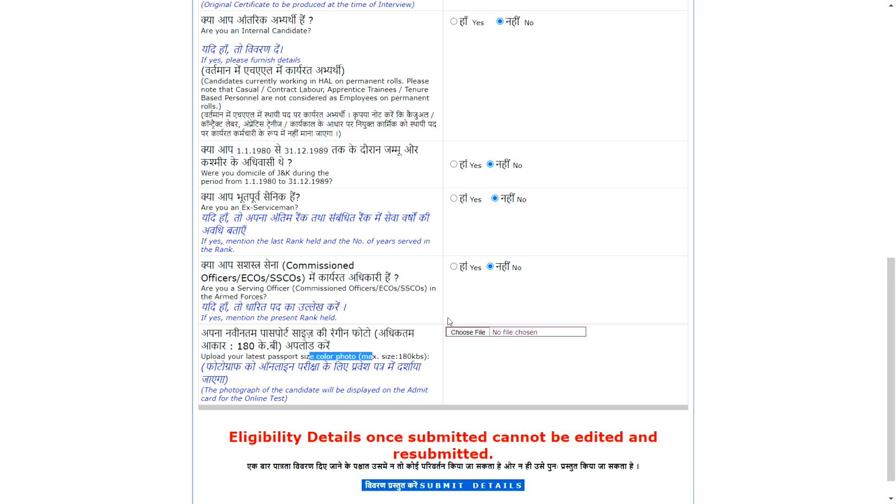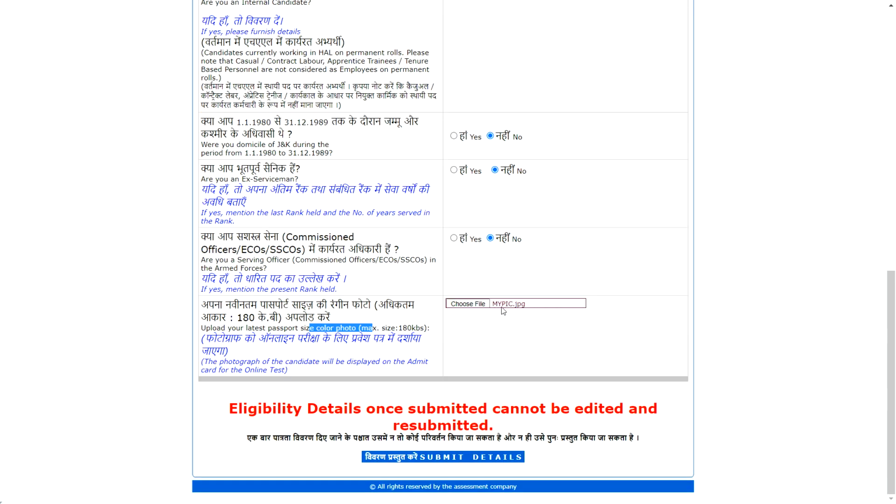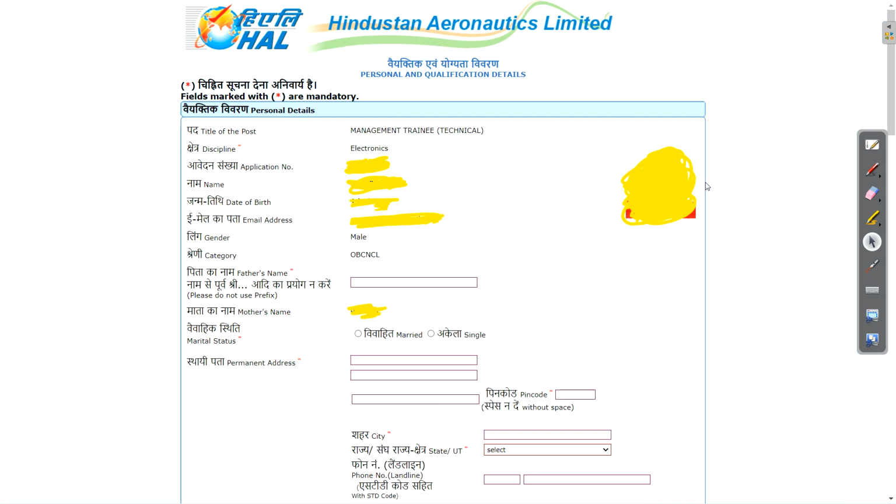Now a passport size color photo is required, so just choose file and you can upload your passport size color photograph. After uploading, you can see your file name here. Just click on submit details. It will notify you again that please check your form again. You can click on cancel and recheck the form. If you're sure, then again click on this and click on OK. So this screen will open.